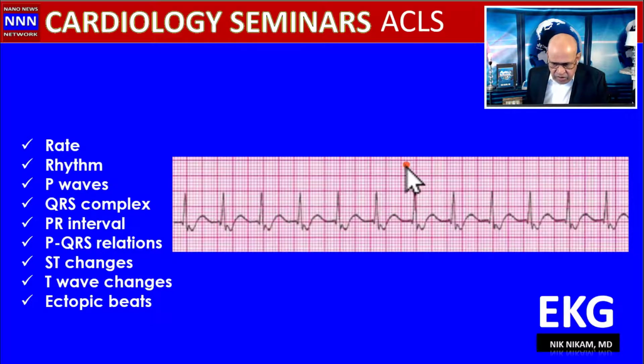So this is a narrow QRS complex. I would say this is junctional rhythm with a retrograde P wave. This little notch here we are seeing. So this is junctional tachycardia.